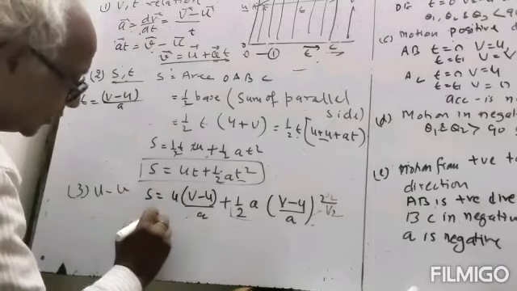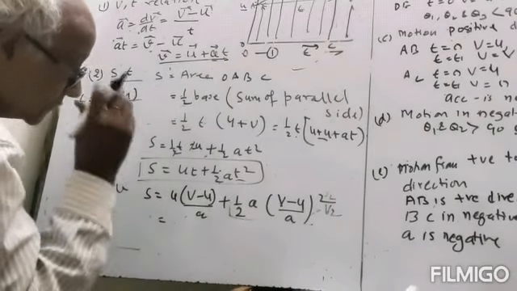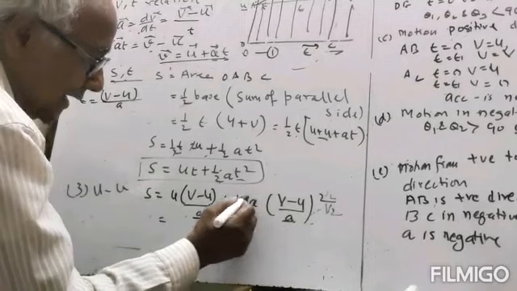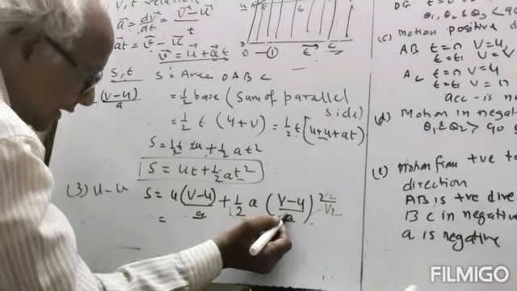So this will be equal to, you take a here, ये a स्क्वायर और a कैंसिल हो जाएगा.